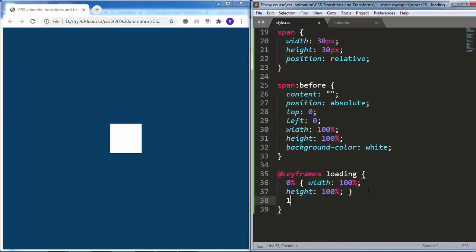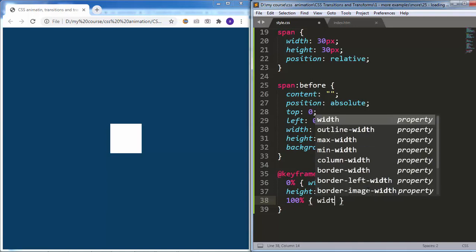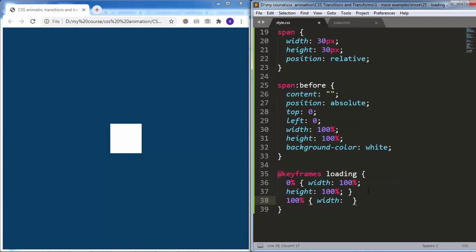Then at the end of the animation duration, at 100%, I will add width, 0, and height, 0.